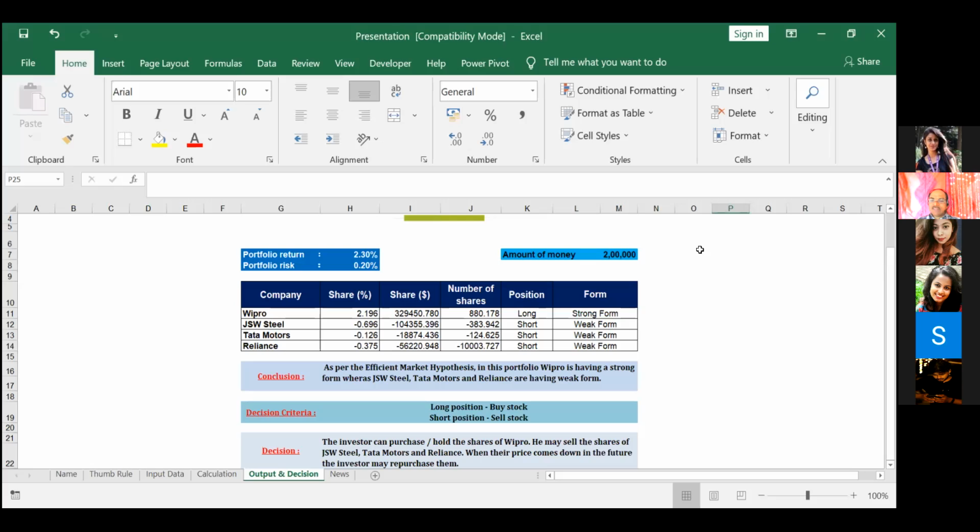Sir, I have a question. If I'm an investor interested in intraday trading, can I buy shares of Wipro because it's in a long position? Intraday, this is not applicable. But for short intraday positions, as I already told IRC, this won't work in case of intraday. This is used for the other purpose.